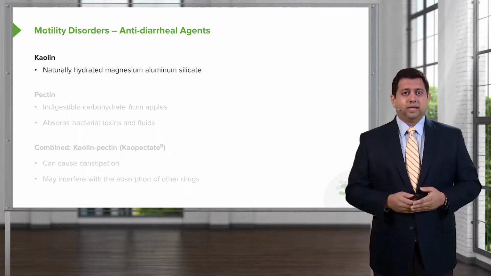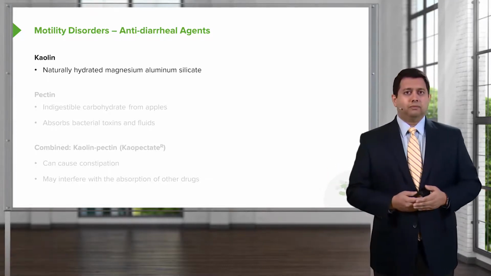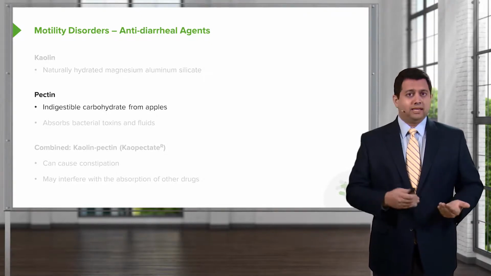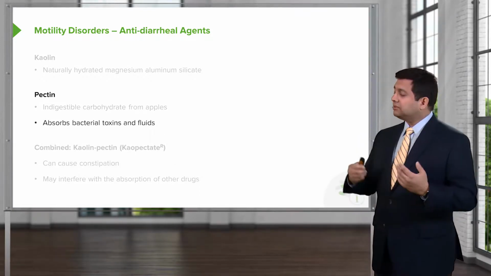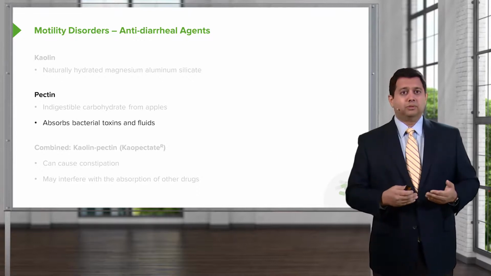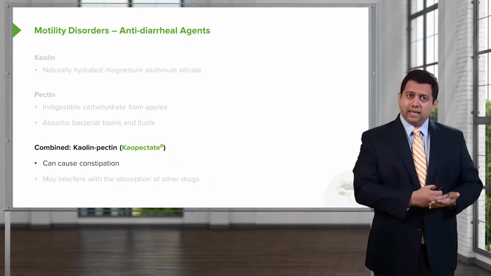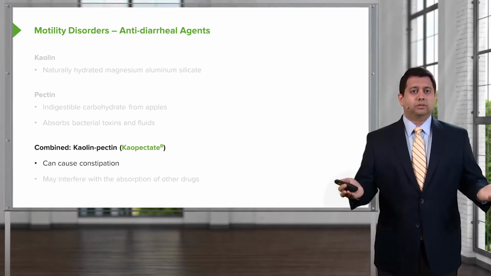Other anti-diarrheal agents include kaolin. So kaolin is a naturally found magnesium aluminum silicate, and it's hydrated, so it works quite well. Pectin is an indigestible carbohydrate that comes from apples. Now, the interesting thing about pectin is that it actually absorbs bacterial toxins and some fluids. So when you combine kaolin and pectin, you come up with an agent called Kaopectate, which is sold commercially.